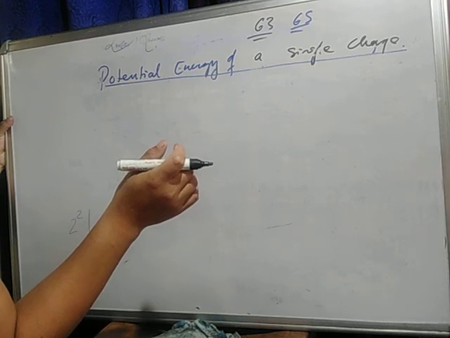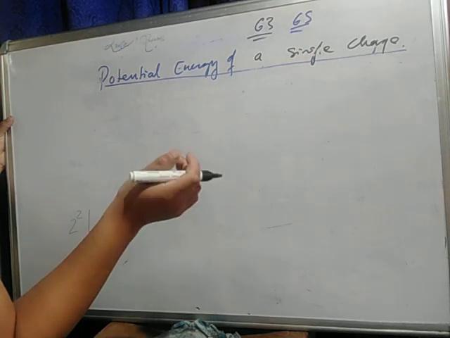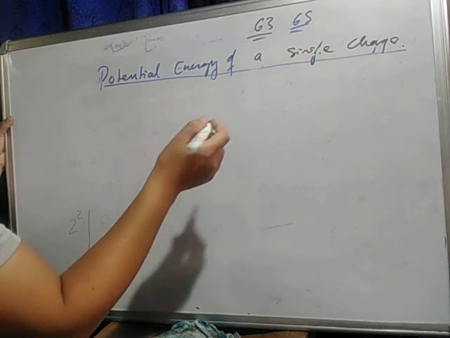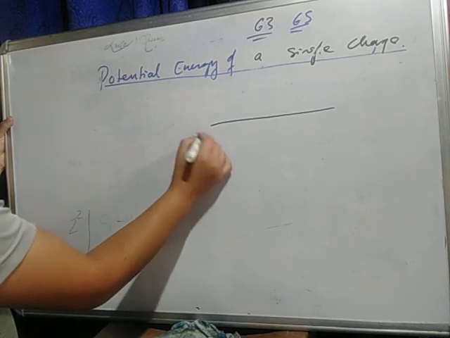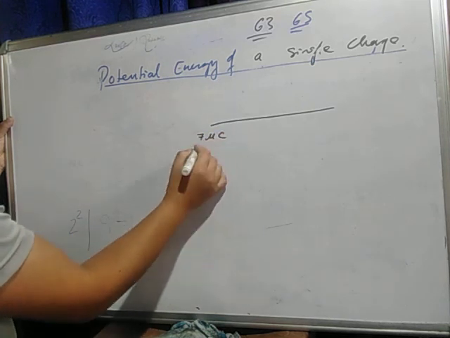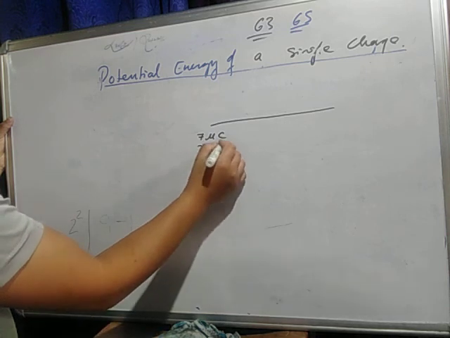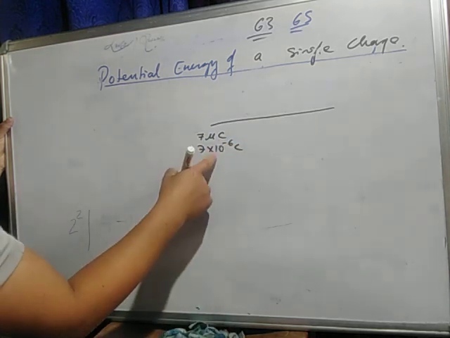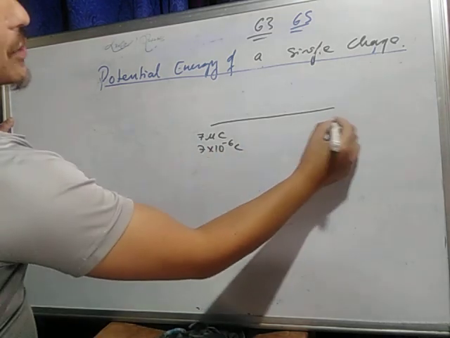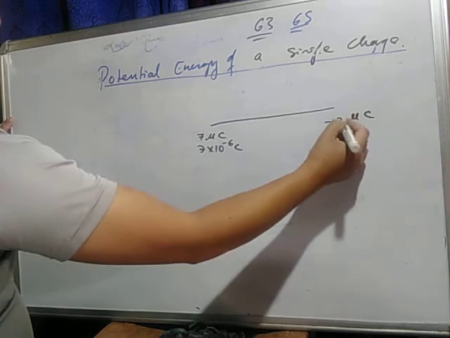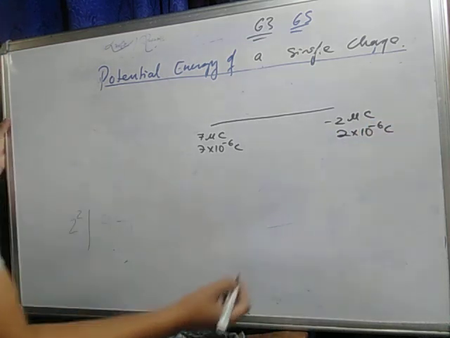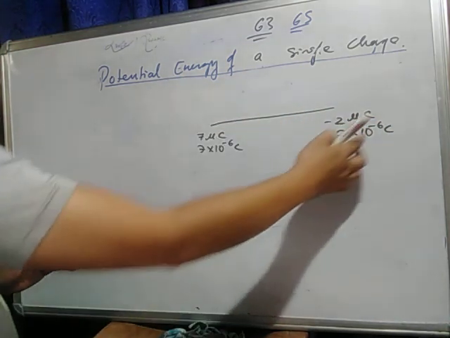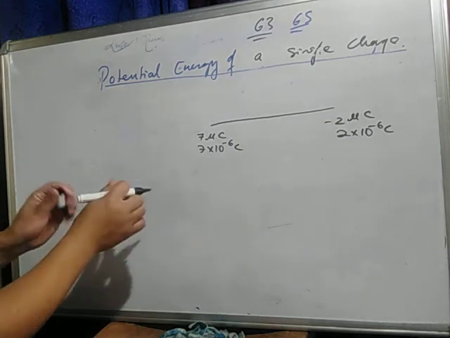Determine the electrostatic potential of a system consisting of two charges, this and that, with no external field placed, okay. External field is how much? 0. So this is 7 microcoulomb, how do we write it? 7 into 10 to the power -6 coulomb. We converted micro to coulomb. The other is -2 microcoulomb, so how much is this? 2 into 10 to the power -6 coulomb. When converting small to big, we divide, and dividing puts the power below.